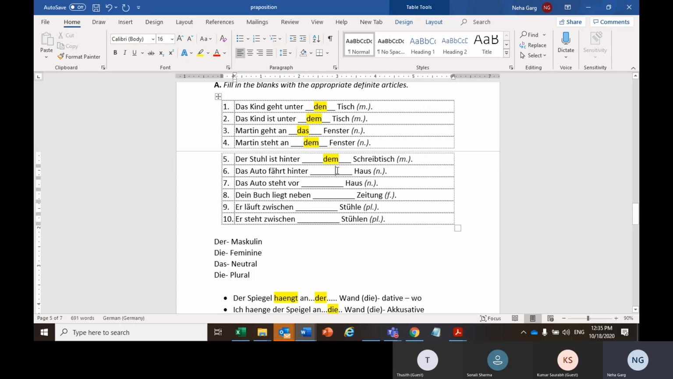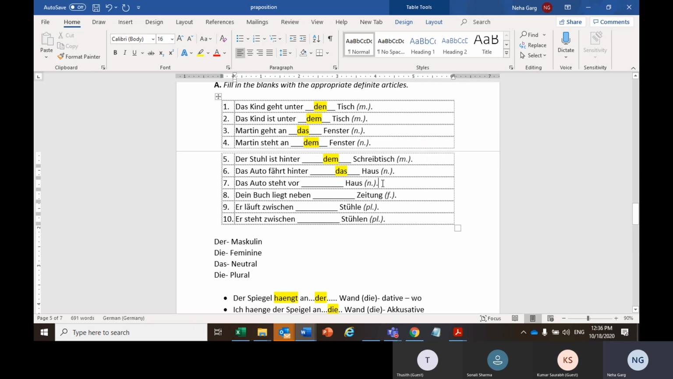Just give me the answer. It's den. Why den? Das is accusative. Yeah. Okay, because das Auto fährt hinter den Haus. The car is being driven behind the house. The house. So house is das. No, house is das Haus. So that would be das. That would not be den.